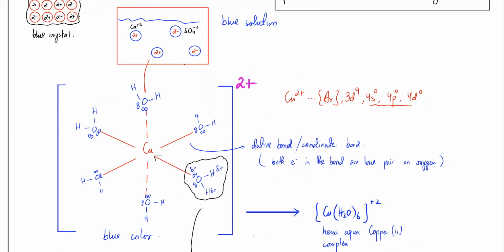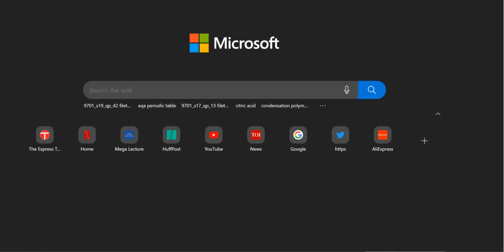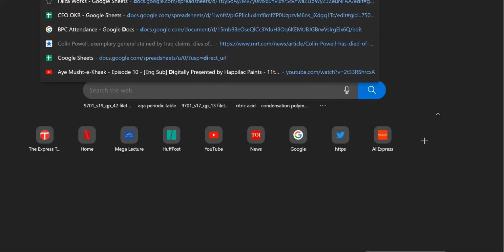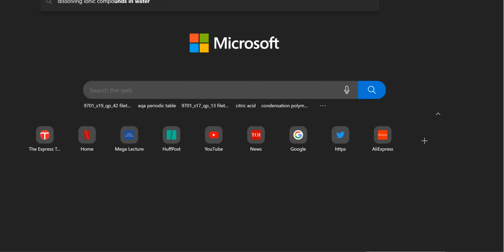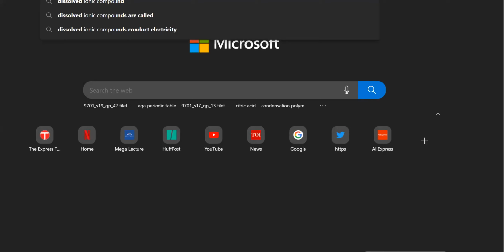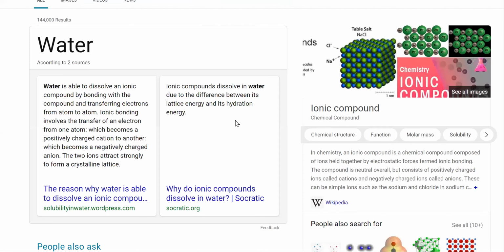Yes. So here, if I write dissolving ionic compound, and let's find an image. If you look at this image, you would notice that this is what's happening.